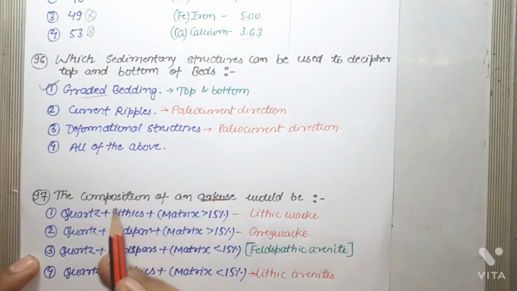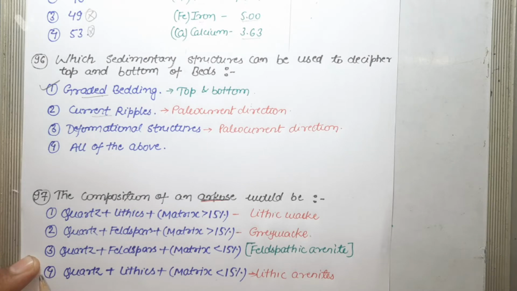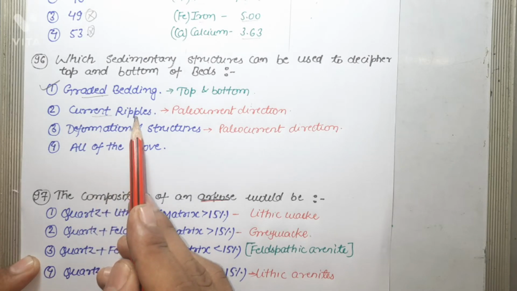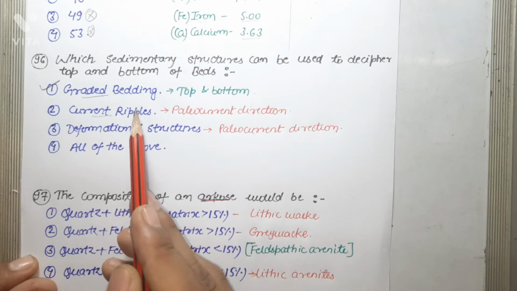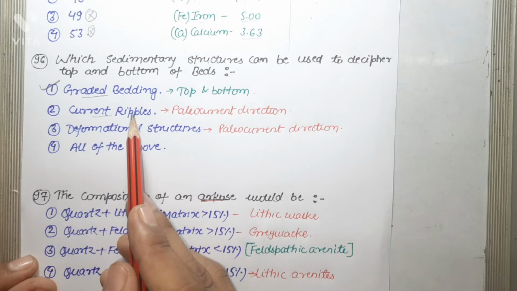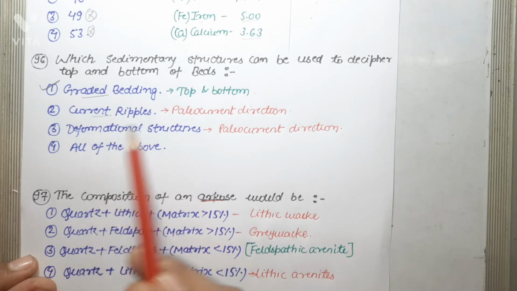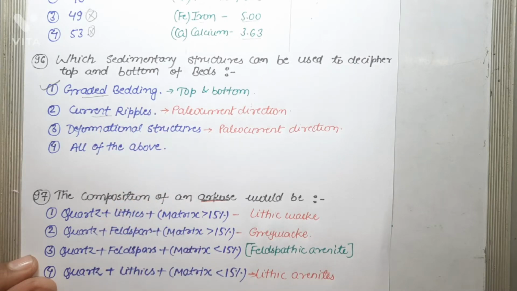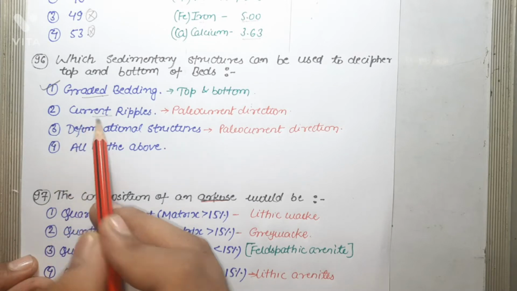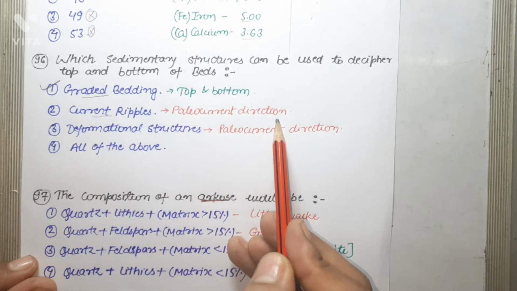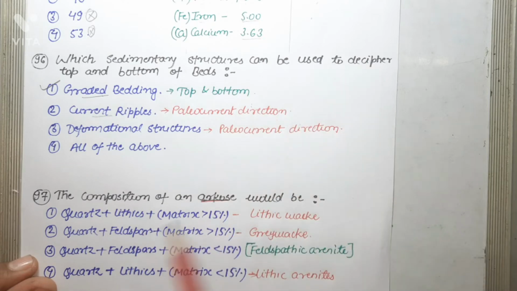Let us consider next option, current ripples. Current ripples are produced by unidirectional currents, so they are asymmetric in nature and are used to indicate paleocurrent direction. Current ripples cannot be used to decipher top and bottom of beds, while wave ripples are symmetrical in nature and formed by bidirectional flow, and wave ripple can be used to decipher top and bottom of beds, but current ripples are used to decipher paleocurrent direction but not used to decipher top and bottom of beds. So this is the incorrect statement.